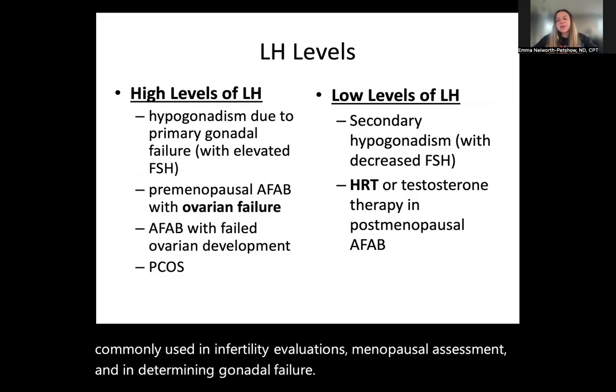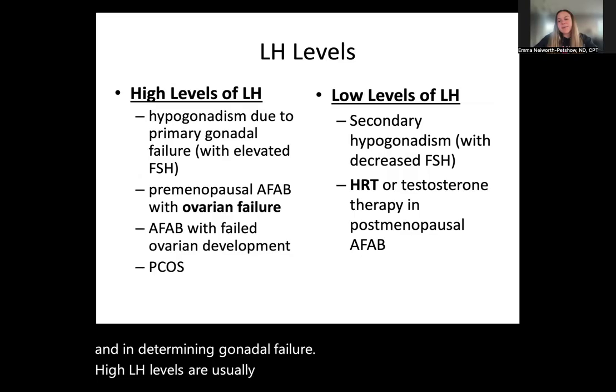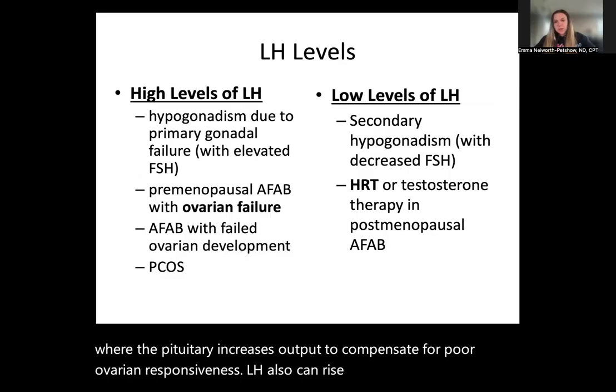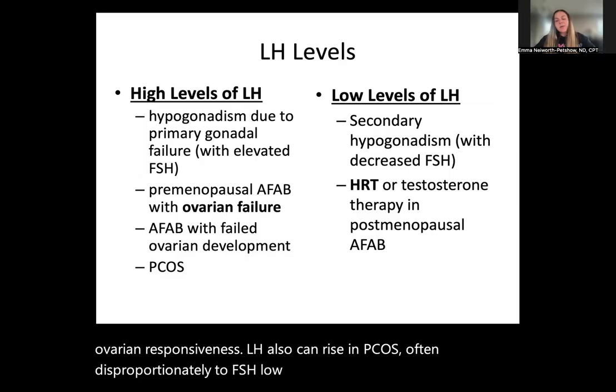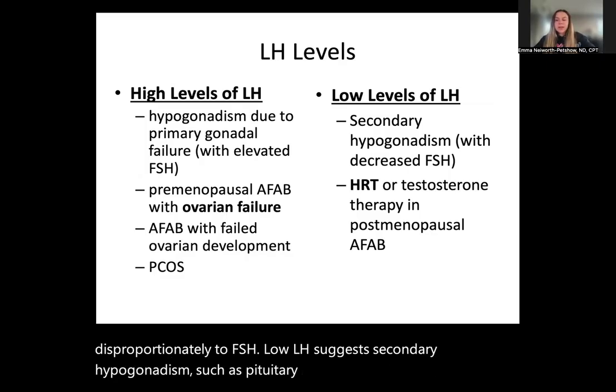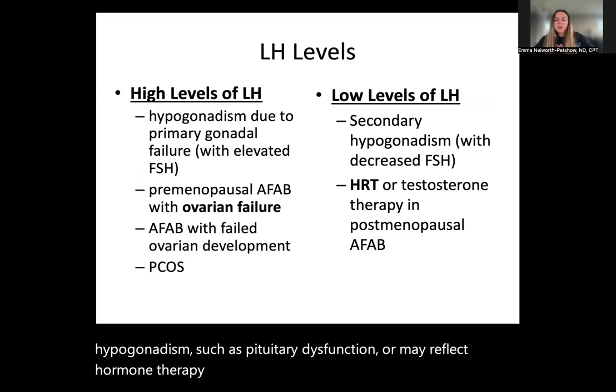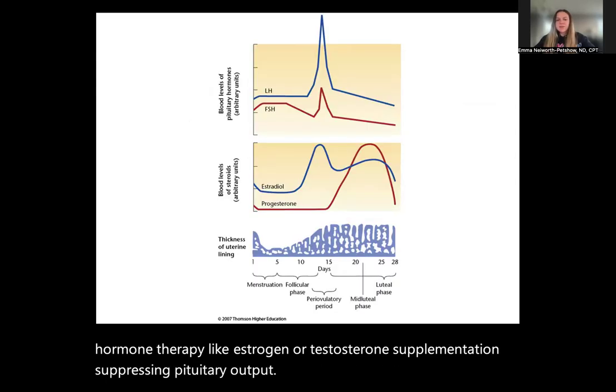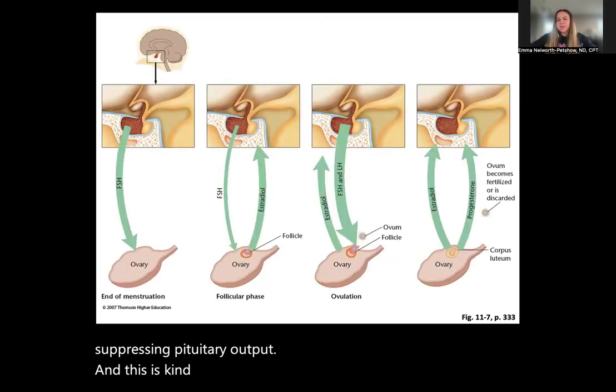High LH levels are usually associated with primary gonadal failure, where the pituitary increases output to compensate for poor ovarian responsiveness. LH also can rise in PCOS, often disproportionately to FSH. Low LH suggests secondary hypogonadism, such as pituitary dysfunction, or may reflect hormone therapy like estrogen or testosterone supplementation, suppressing pituitary output. And this is kind of showing those levels, those rises.